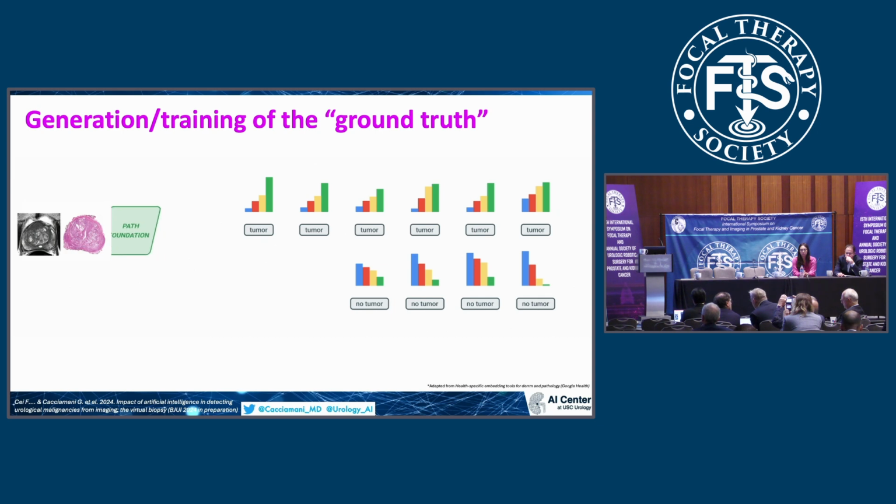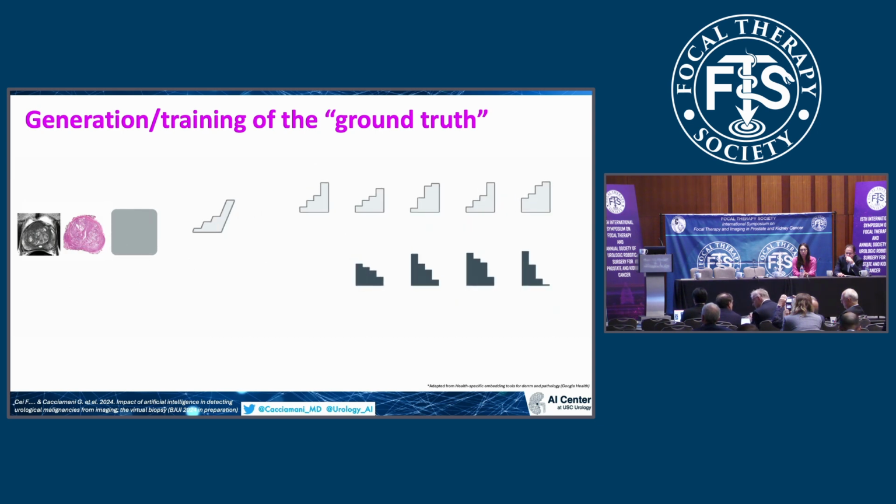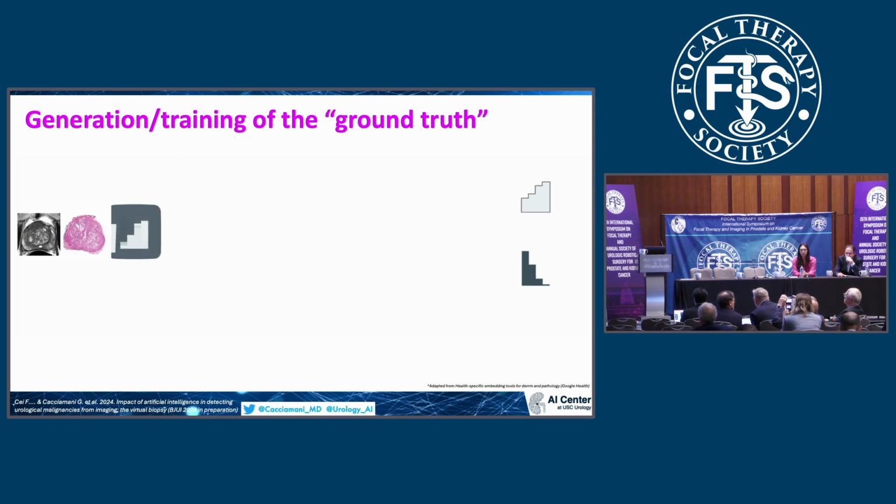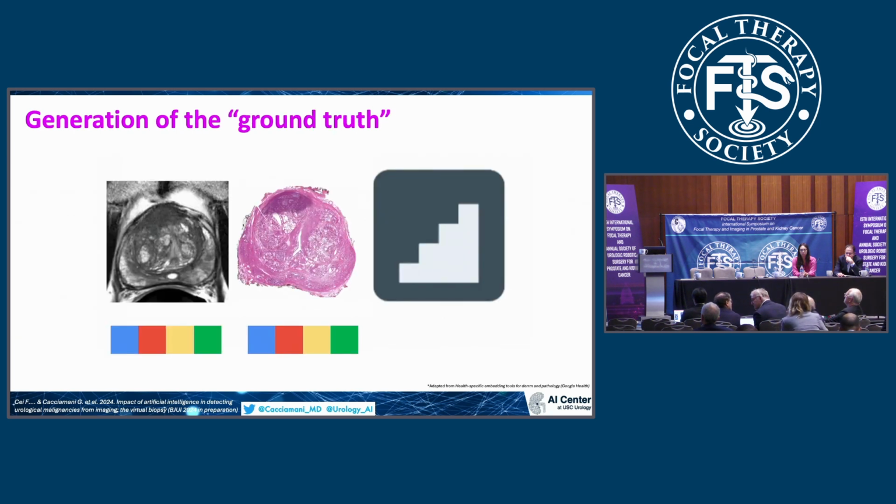All those cases are then put together to identify characteristics that are always in common for areas that are recognizable as clinically significant cancers and areas that are recognizable as not clinically significant cancer. In other words, we are creating an identikit, like a real list of pixel to radiopathological characteristics that are always in common and that can recognize tumor versus non-tumor.